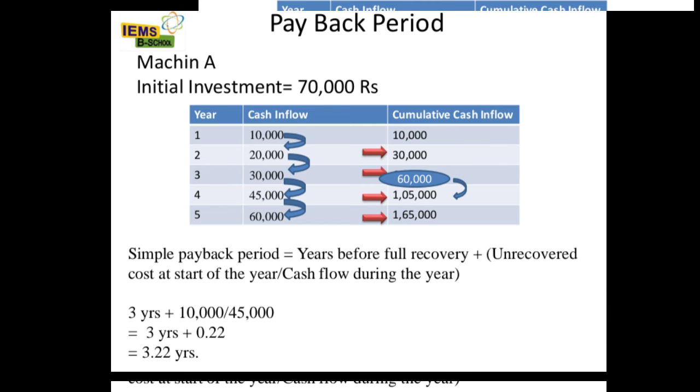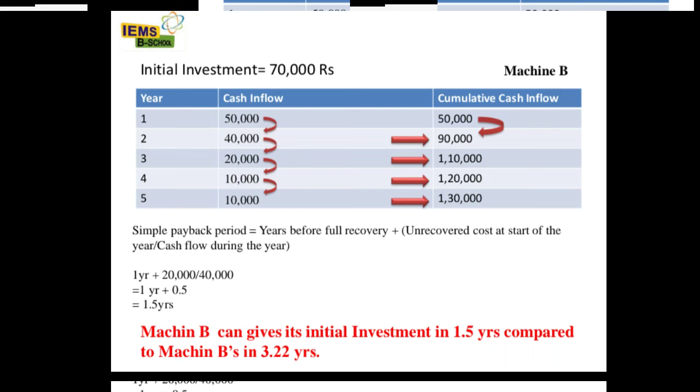So we collect our 70,000 rupees in 3.22 years. This is the simple payback period method, and the same for machine B also.